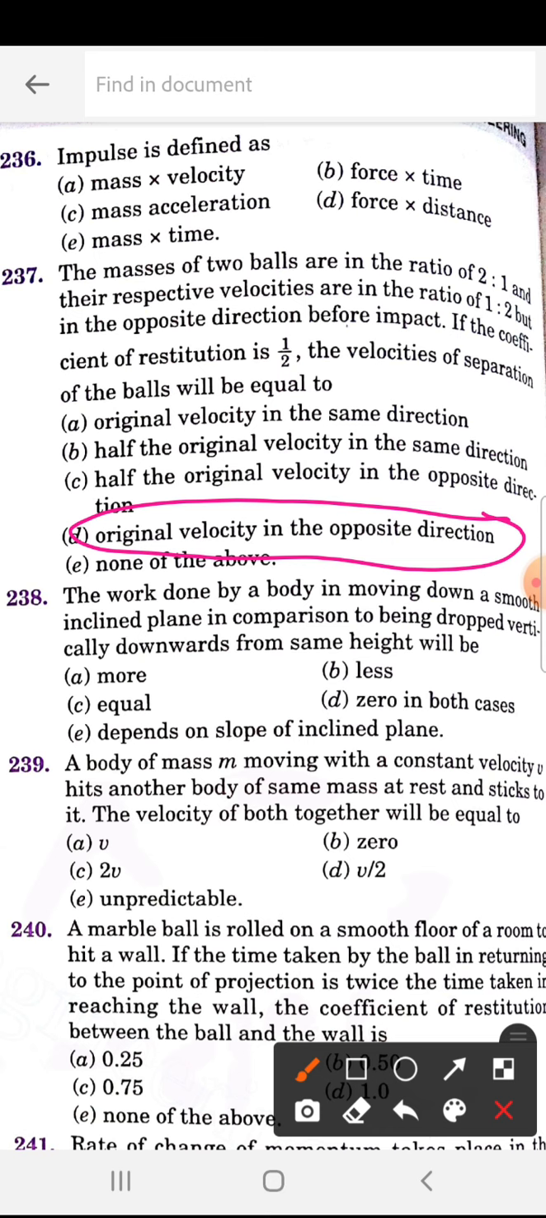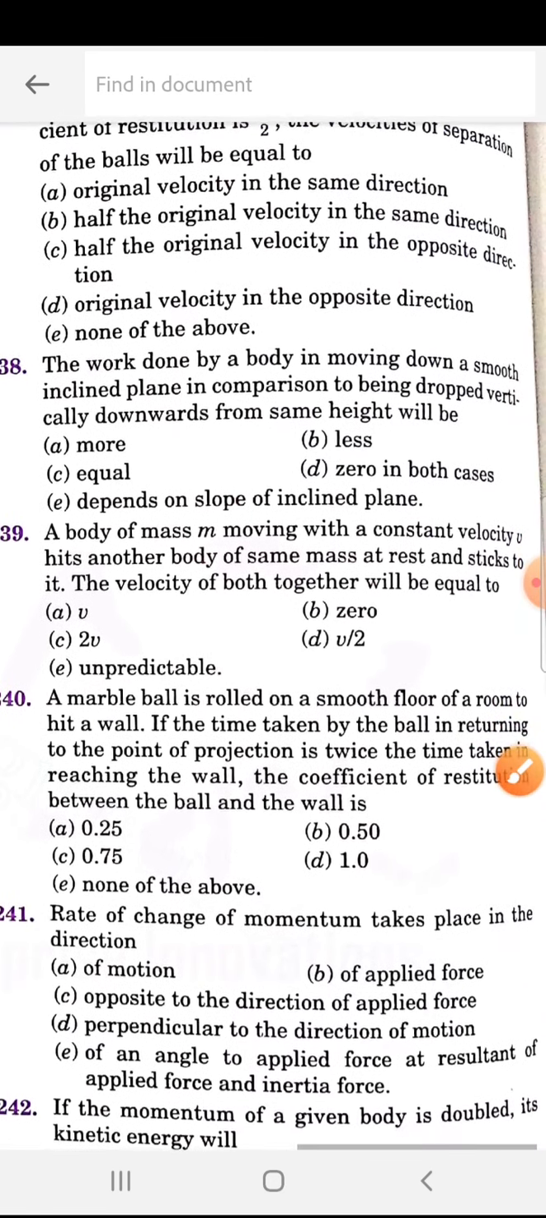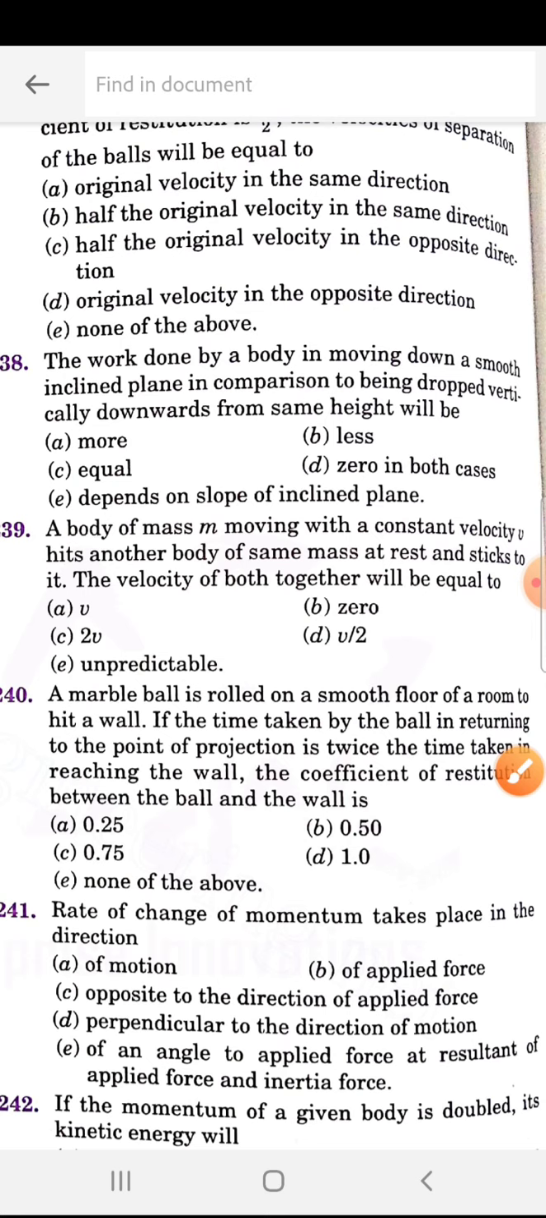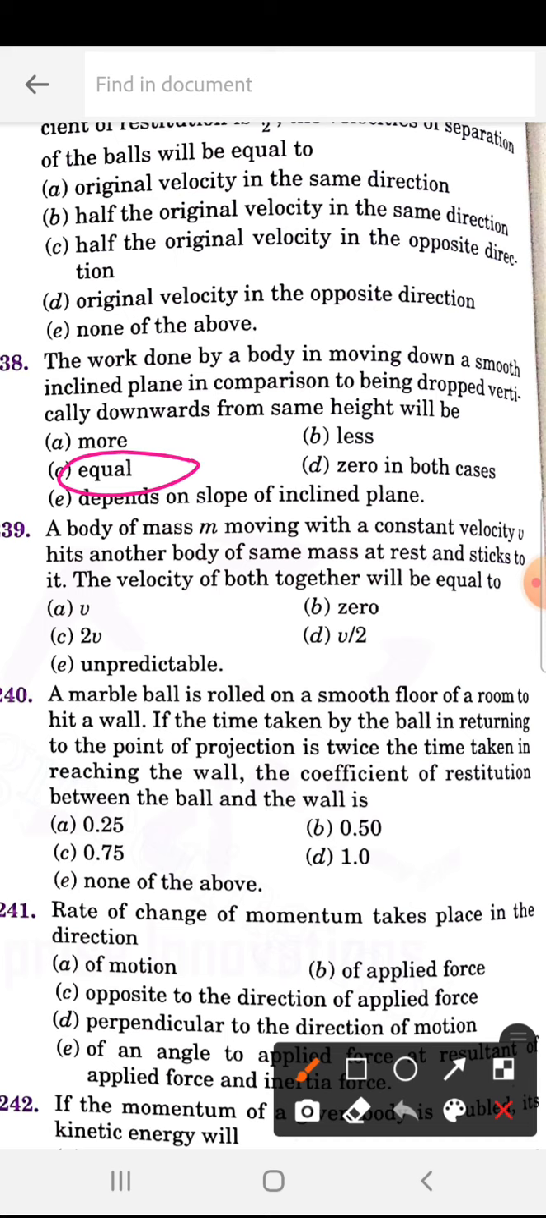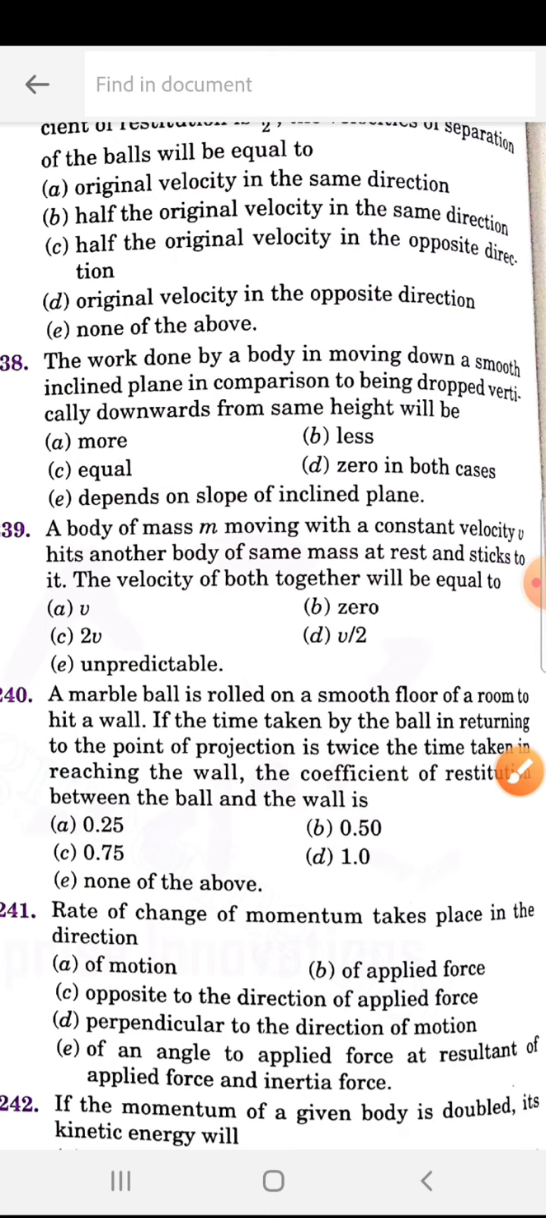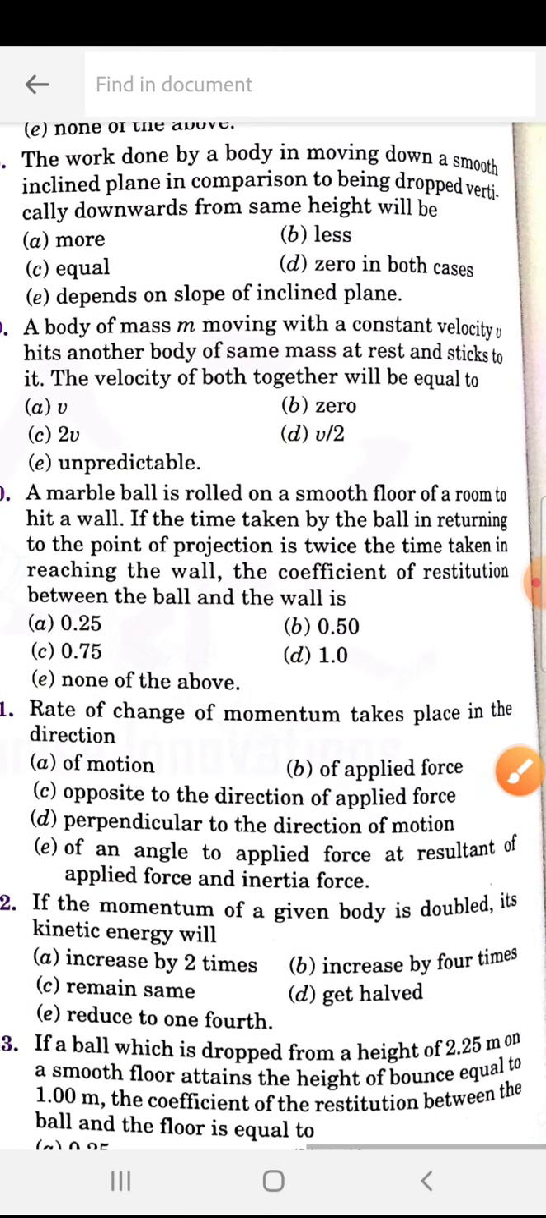Remember the options. You can directly copy. 238. The work done by a body in moving down a smooth inclined plane, compared to being dropped vertically downwards from the same height, will be. So 238 is C, equal.